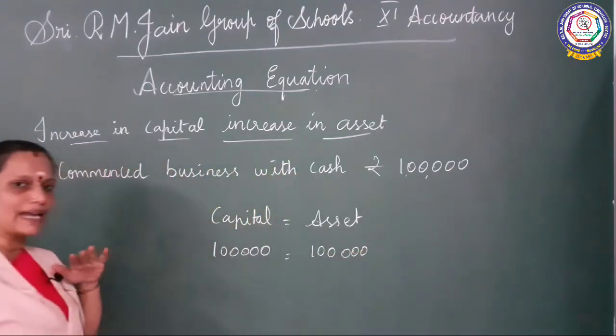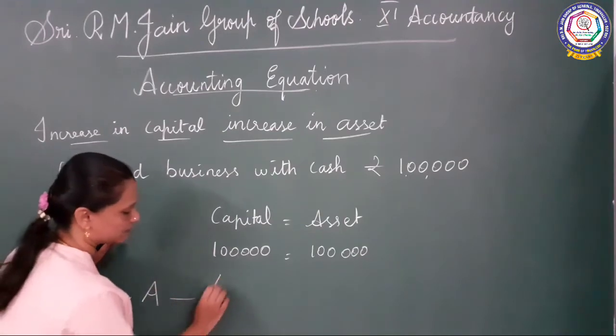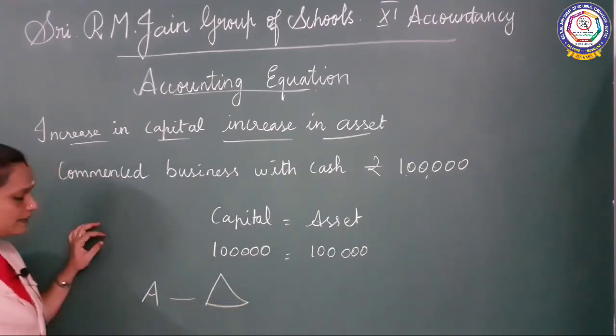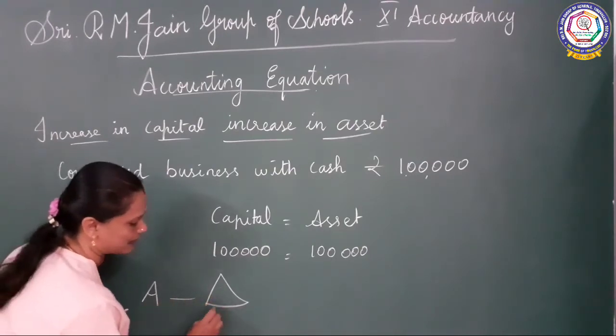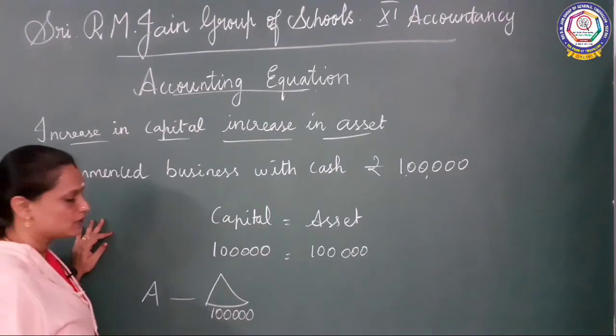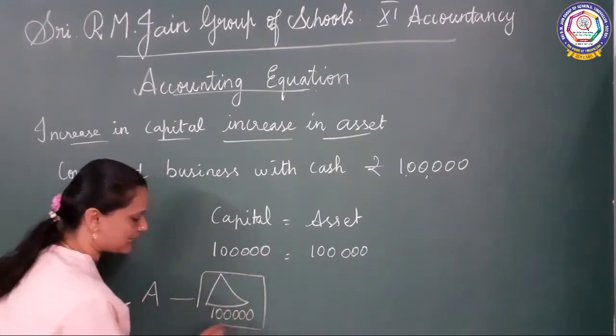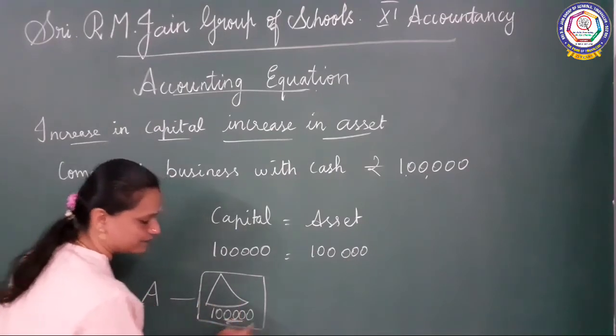Let me tell you clearly. A is starting a business. This is the business concern. A is investing 1 lakh as capital. So overall this company has an asset of 1 lakh only.